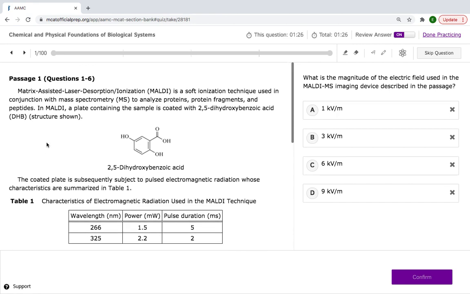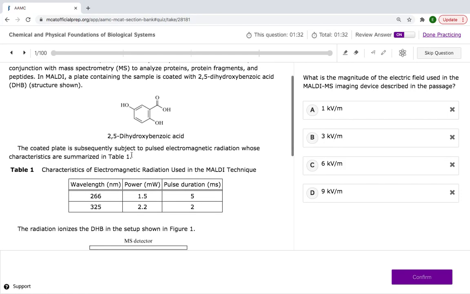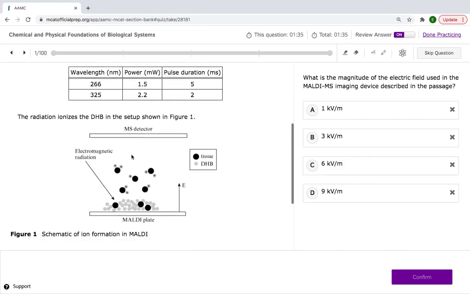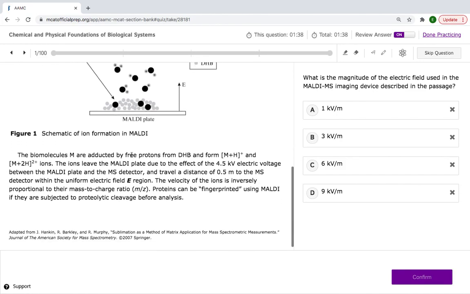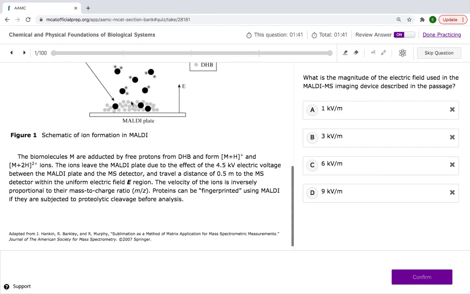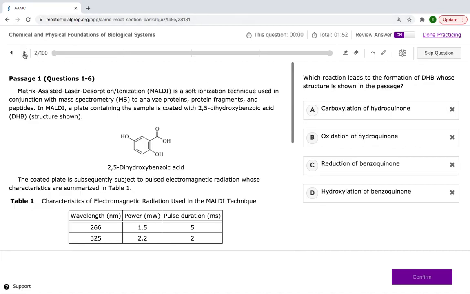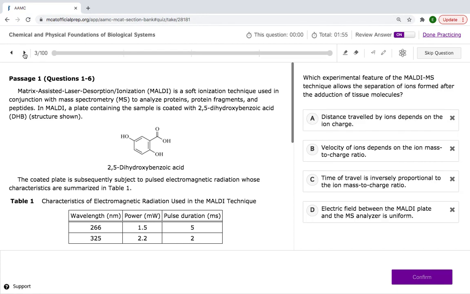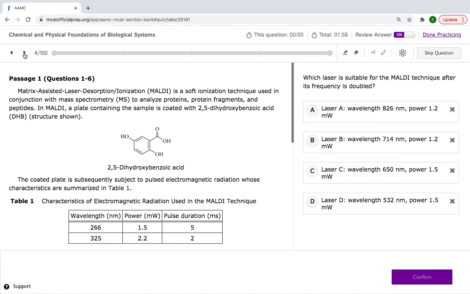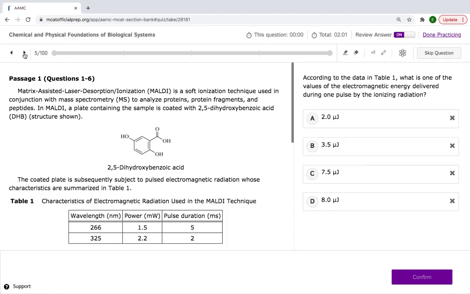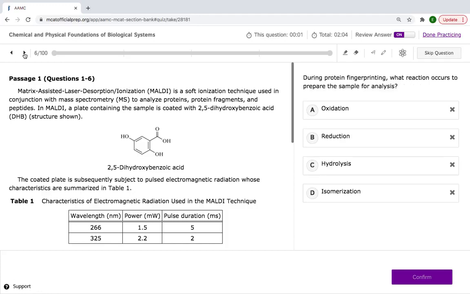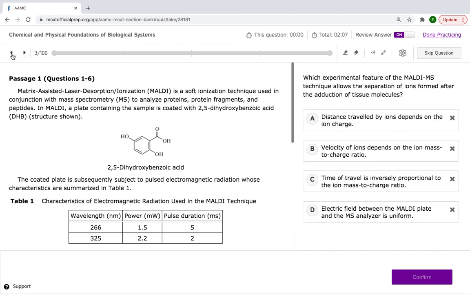So we're going to be breaking this down here. I want you guys to go ahead and read through this yourself. I'm going to scroll down, so pause it whenever you need to. Read through this passage and answer these questions first, and then I'm going to break it down, and you'll see where you messed up and what you thought was confusing. This is question number 1, question 2, question 3, question 4, question 5, and question 6.